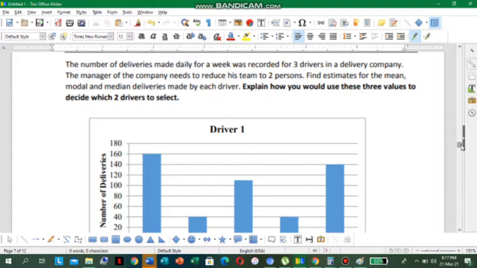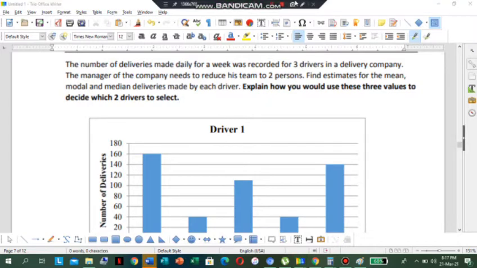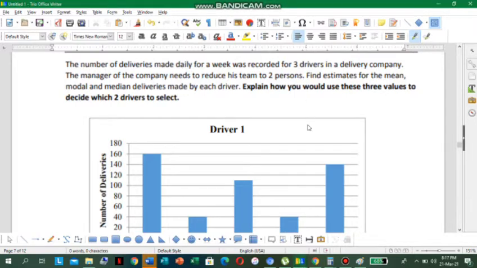Okay, good. So it reads, the number of deliveries made daily for a week was recorded for 3 drivers in a delivery company. Now the manager of the company needs to reduce his team to 2 persons. All right. Find estimates for the mean, the modal, and median deliveries made by each driver. Explain how you would use these 3 values to decide which 2 drivers to select.